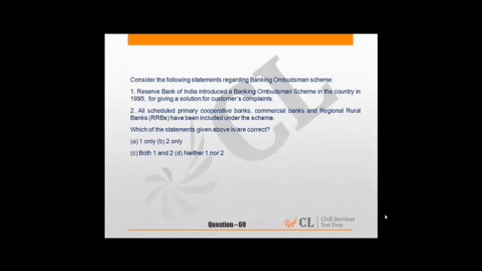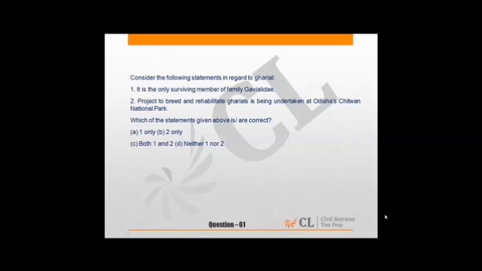Then 60, banking ombudsman scheme, economy. This is basically static area. This you can find in any India yearbook if you are reading. Then 61, this is from ecology and environment.